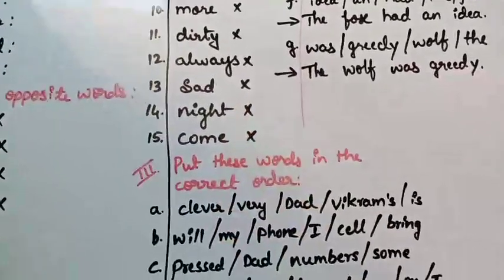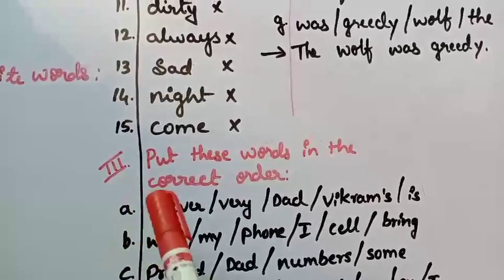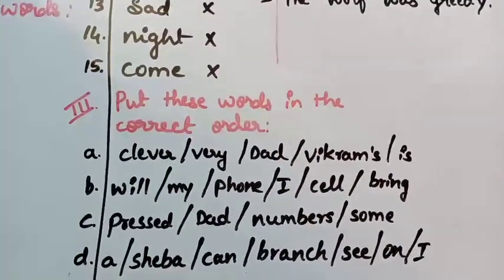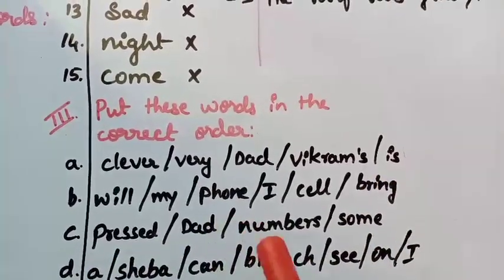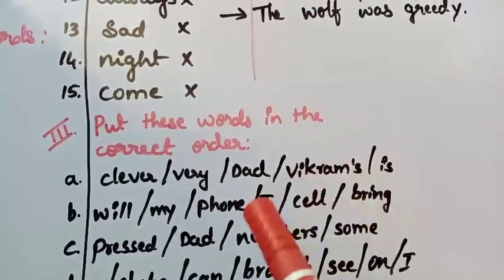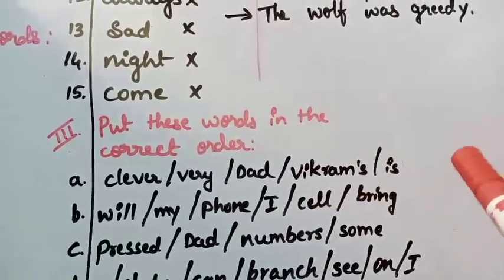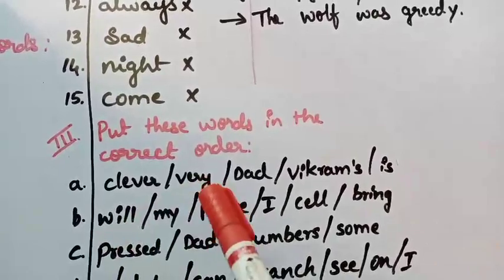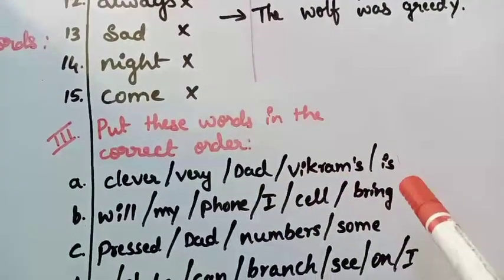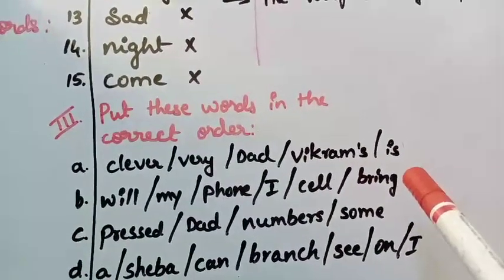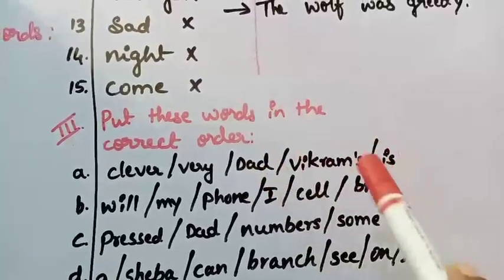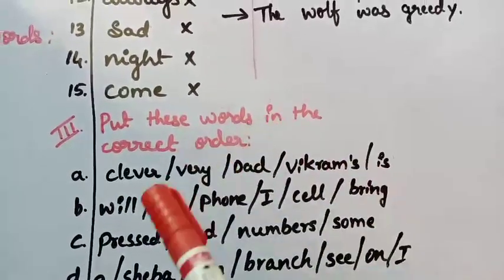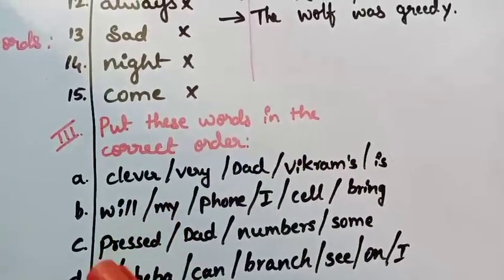The next one is the third main question, put these words in the correct order. These words are not in the correct order, so these words are jumbled. You have to rearrange these words to make a correct sentence. The first one: clever, very, dad, Vikram's, is. We already finished this in the previous class, isn't it? Vikram's dad is very clever. So first you have to write the question, then after that you have to write the answer below.